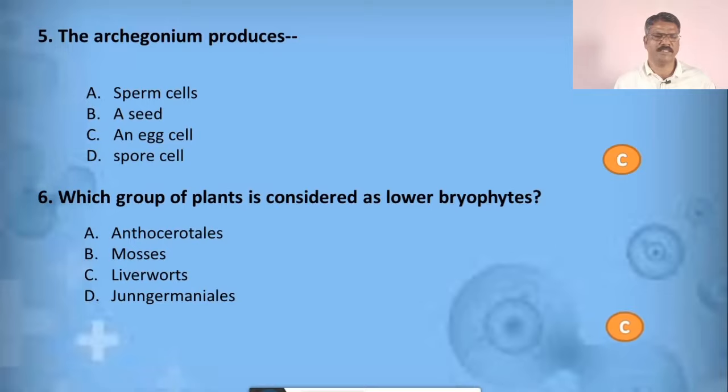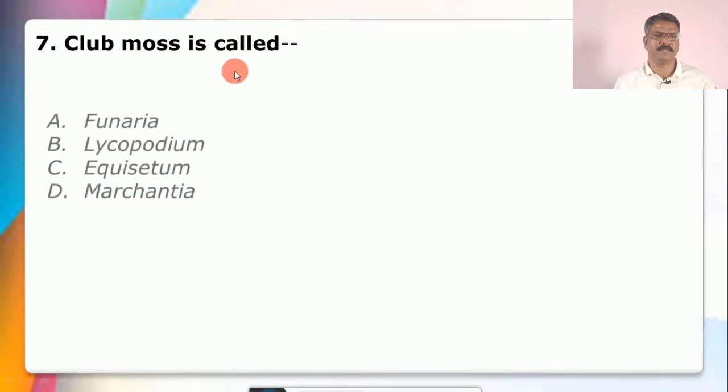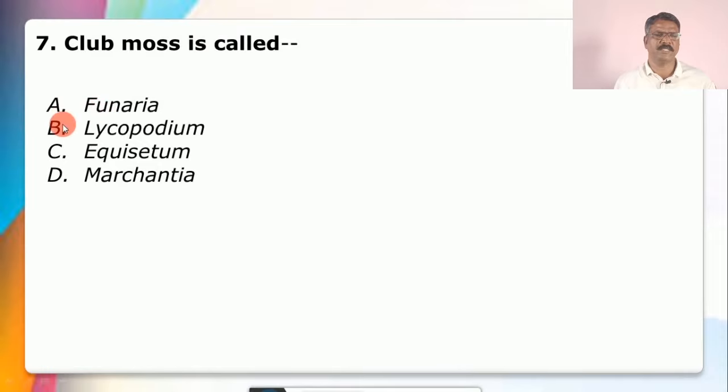The correct answer is C, that is liverworts. Question number 7, club moss is commonly called, and the options are A. Funaria, B. Lycopodium, C. Equisetum, D. Marchantia. Now the correct option is B, that is Lycopodium.